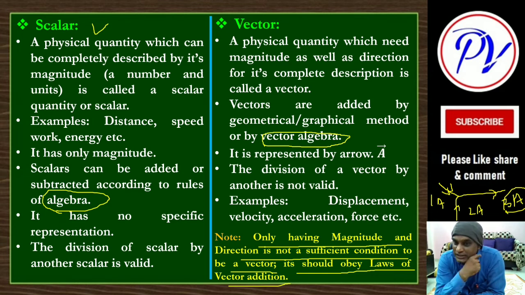That type of quantity is called a tensor quantity. The concept of tensor quantities is not explained in detail in 11-12 standard, you will learn that in higher studies, that is BSc or maybe in engineering. Okay,